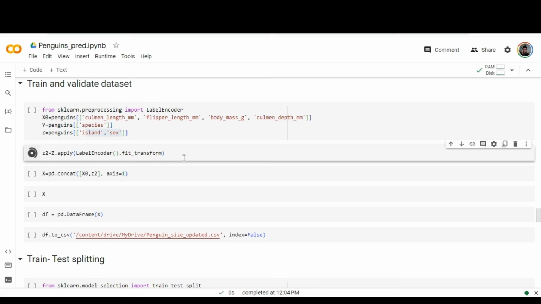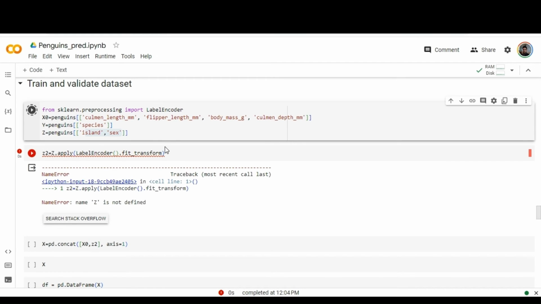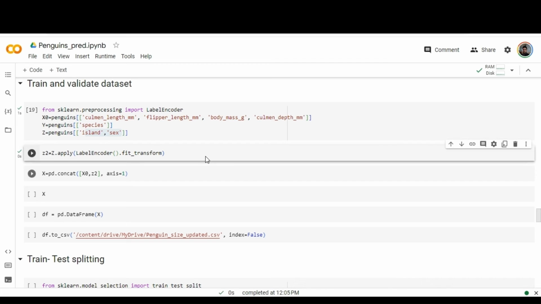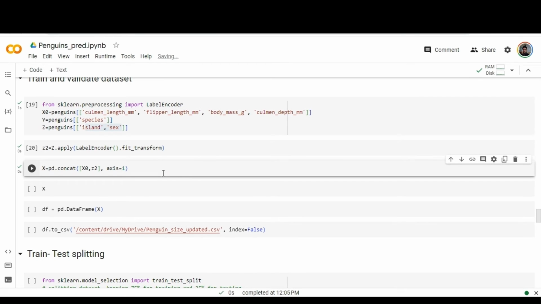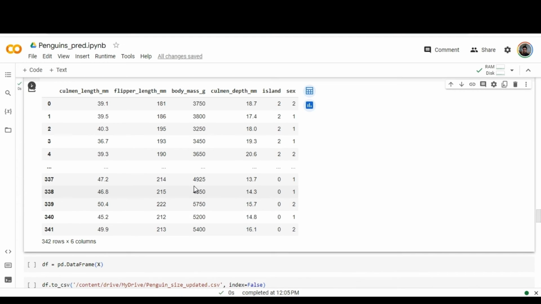we are applying. I need to run the previous cell first. So run the previous cell and execute now the current cell. Yes, it is executing successfully, and we are concatenating X0 and Z2. Finally, we are getting the X, where X has zeros and ones, all numeric values. You can see island and sex values are turned into 0, 1 and 2 values. You can see here, right?